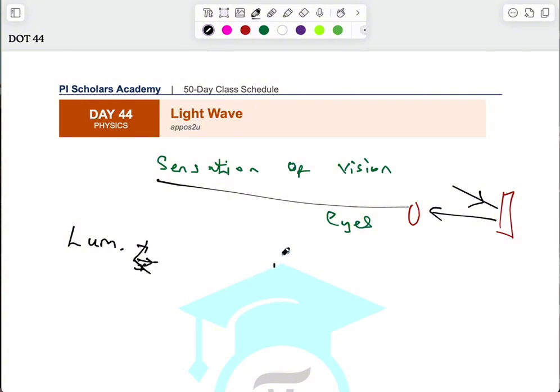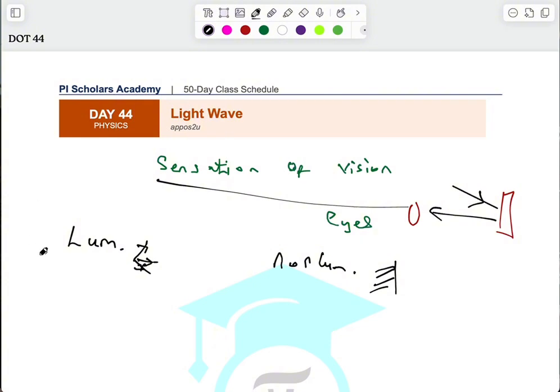But if an object is categorized as non-luminous, then when they get light from another source, they reflect the light. They reflect the light that they get from another source. So if they give any form of light or they are shiny in any way, they would have to depend on another source of light.